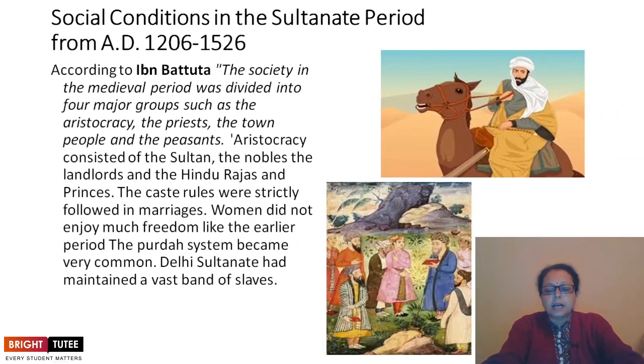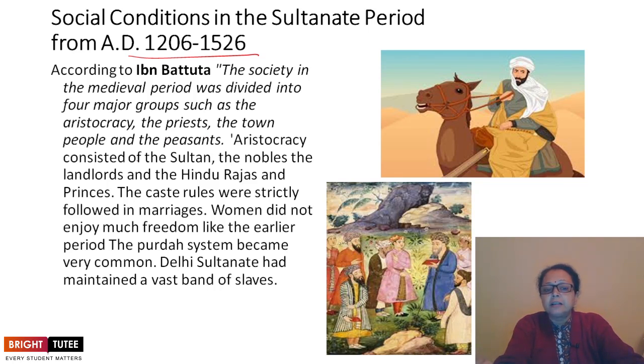This is about social conditions in the Sultanate period. The time period is mentioned as 1206 to 1526, the beginning of the 13th century to the middle of the 16th century. Marco Polo visited India as a traveler.